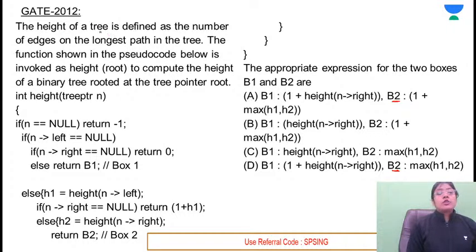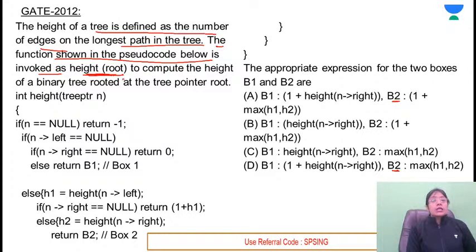They're saying that the height of a tree is defined as the number of edges on the longest path in the tree. The function shown in the pseudocode below is invoked as height of root. So basically this function is calculating the height of a tree. And what is the height? The definition of height is given in the question, that it is the longest path in the tree. That means root से लेके leaf तक जितनी भी आपके पास maximum number of edges आ रही हैं, that is the longest path, and that returns the height of a tree.